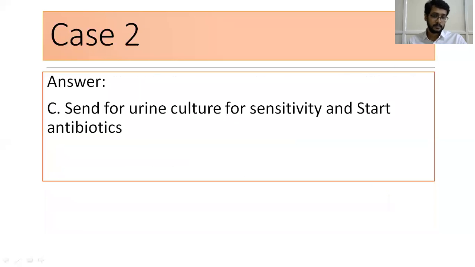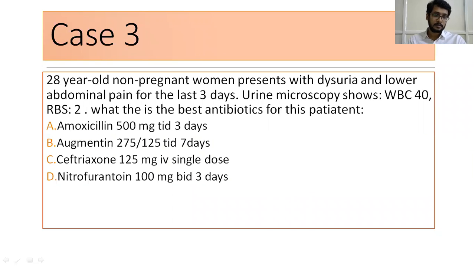Let's see. You can send for urine culture and sensitivity and start antibiotics. Usually males are much less prone to a UTI, that too a young patient, so you must always suspect STDs and other infections. So send for a urine culture and start antibiotics, and you can always review the antibiotics after getting your culture reports. Let's see the other case.